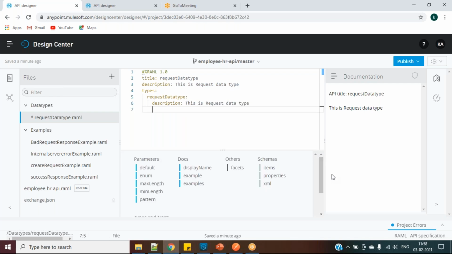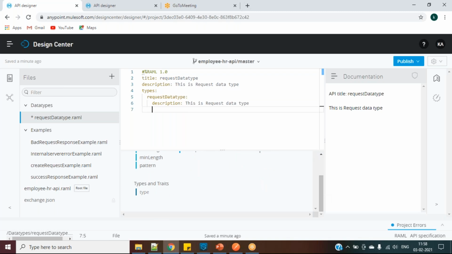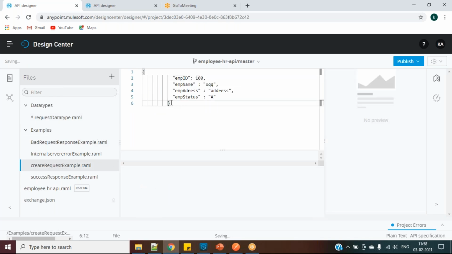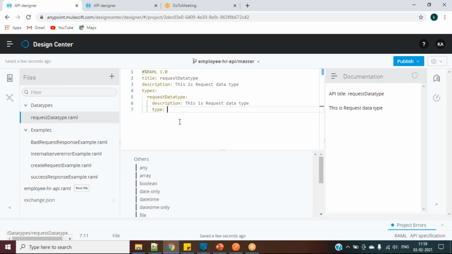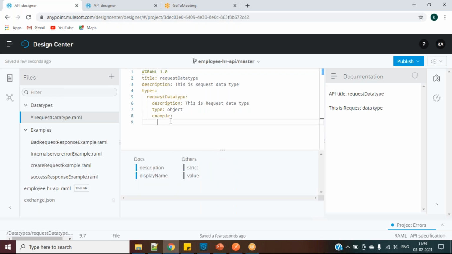Enter, and you can give type here. Type means generally what our request data type is. If you see one example, this is my create request. In this one, do we have any particular type? We have mixed types, right? So this will come as object. So here we have to give type as object. And then you can give the example, each one by one.